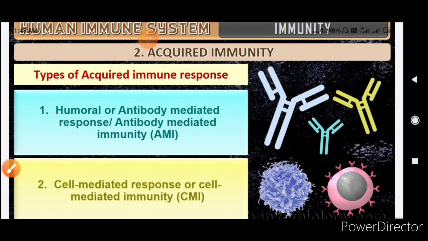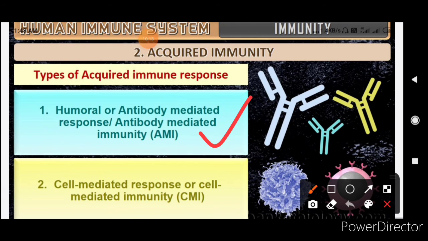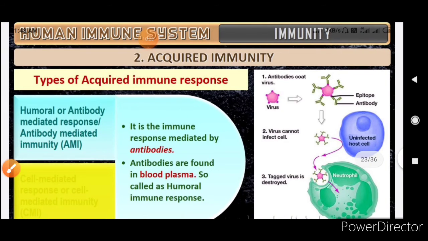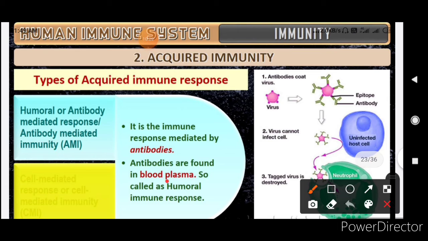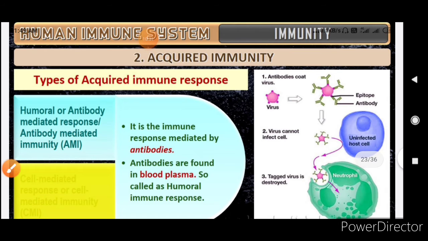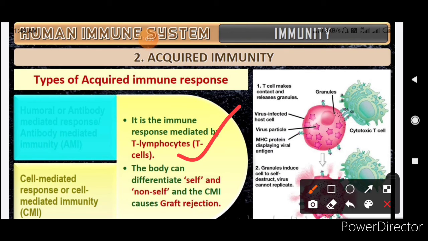Okay, now two types of acquired immune response were there: humoral, okay, and the cell mediated. So humoral or antibody mediated response, and this is the cell mediated immunity. The humoral will produce antibody. So it will produce antibody, and as the blood plasma is involved, we call it the humoral response. In the other, it is the T lymphocytes, and here the body can differentiate between the self and non-self and causes the graft rejection.